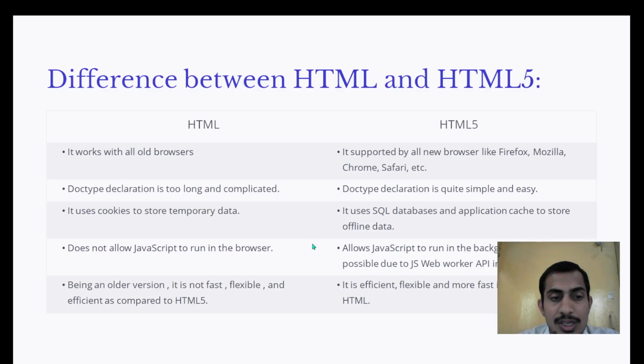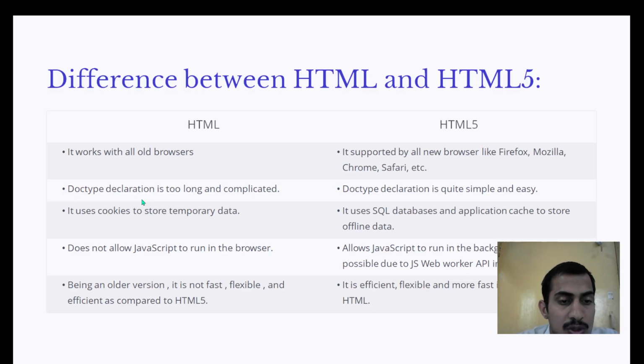Here is the difference between HTML and HTML5. HTML works with all older versions. HTML5 works with the new versions like Firefox, Mozilla, Chrome, Safari. In HTML, the doctype declaration is too long and complicated. In HTML5, the doctype declaration is short, simple and easy.